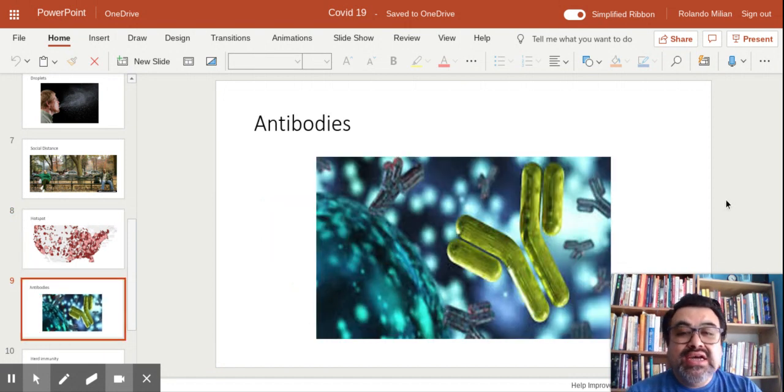The next word is antibodies. And antibodies is something that a person who was infected with the coronavirus develops after they get cured. So the antibodies will protect you from getting reinfected by the virus, but scientists don't know for sure for how long the antibodies are going to last. You can also develop antibodies if you are an asymptomatic person, a person who never had any symptoms and you ended up with antibodies.